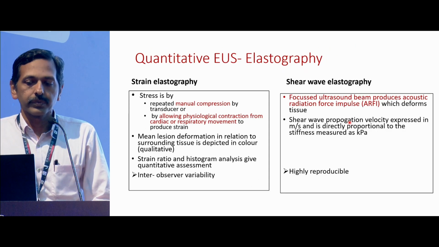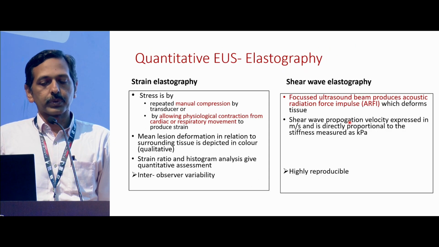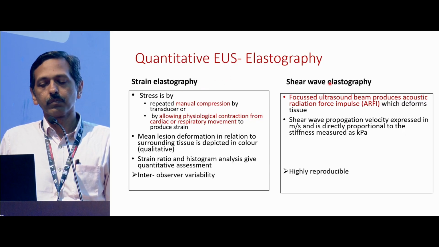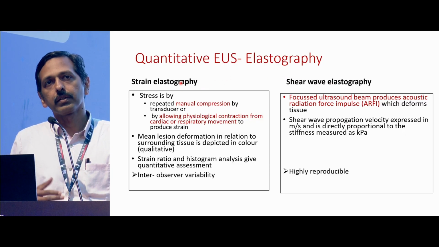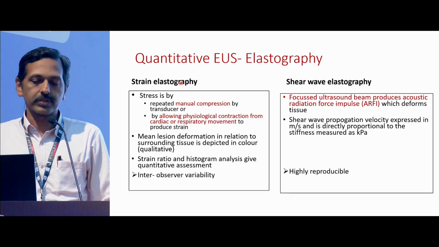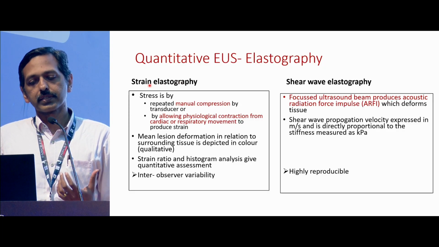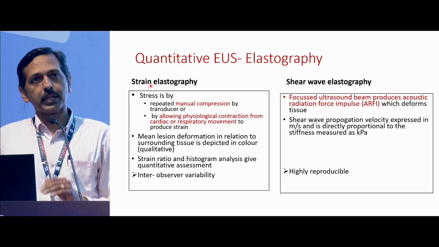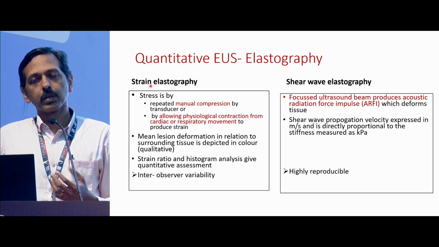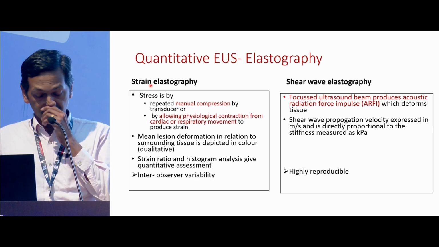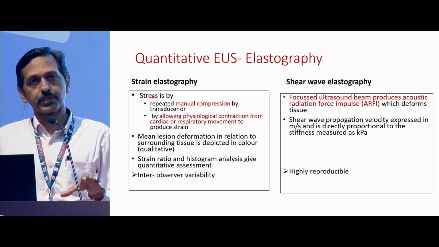So what is quantitative EUS elastography? We have 2 modes of looking at it: one is strain elastography, the other is shear wave elastography. Most of the current machines that we use have strain elastography. What is strain elastography? Here the stress is produced by repeated manual compression, or by allowing the physiological contraction from the nearby blood vessels, the heart or the respiration, to provide the stress to the tissue.